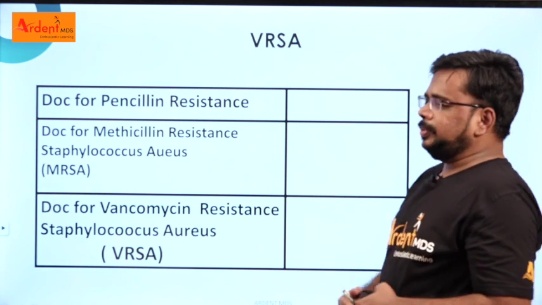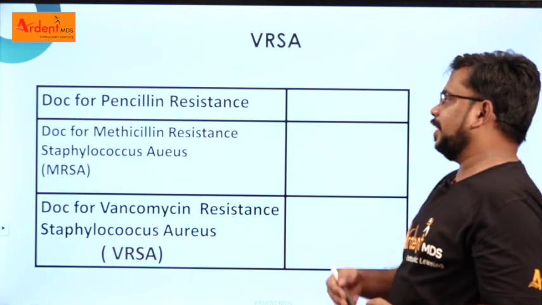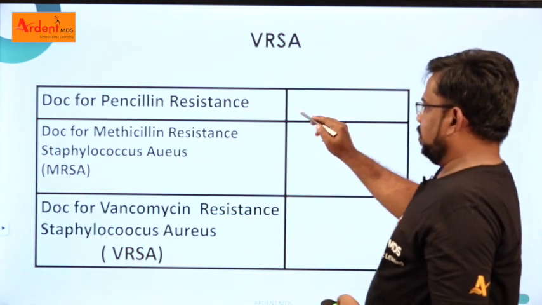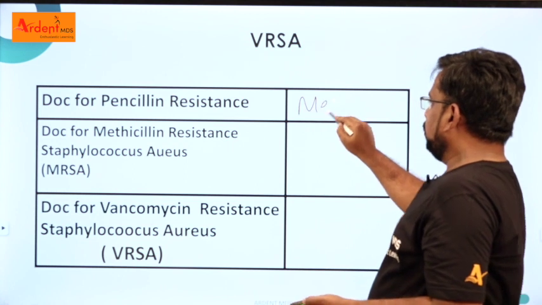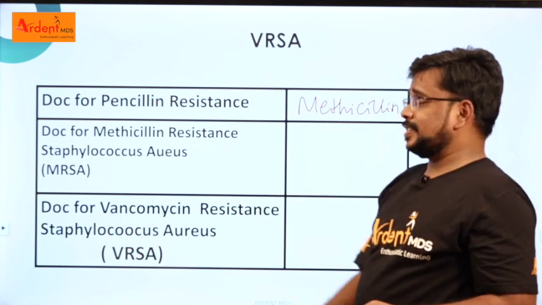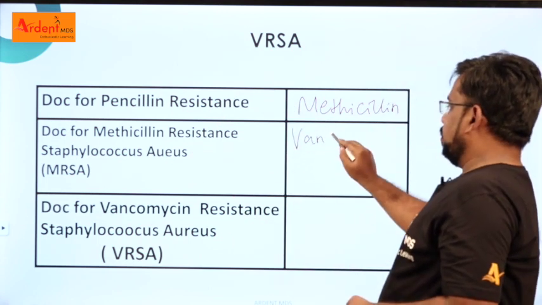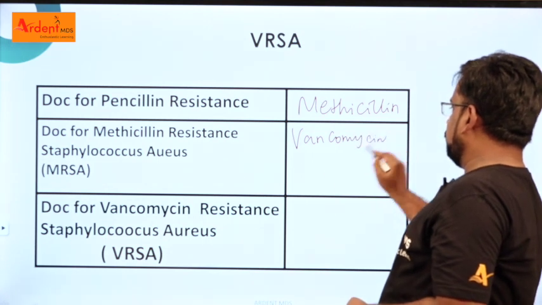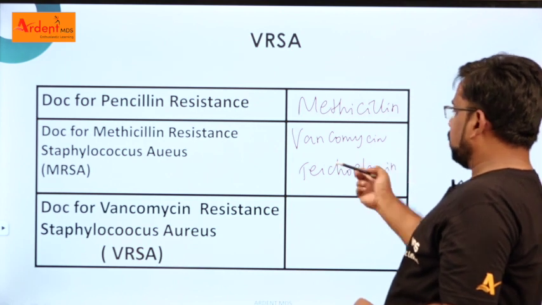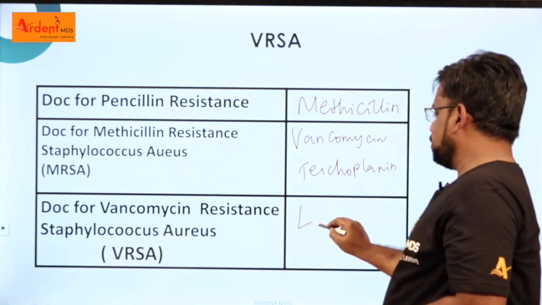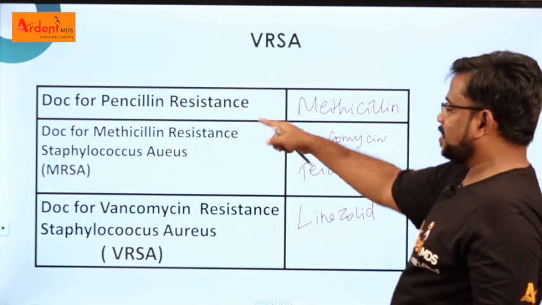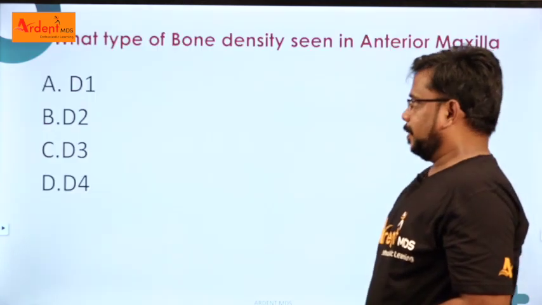Right. Now coming to the probable multiple choice question, you may get it in the next exam. Drug of choice for penicillin resistant Staphylococcus aureus. Can you tell? Yes, now tell me. Methicillin. Drug of choice for methicillin resistant Staphylococcus aureus: vancomycin, teicoplanin. And drug of choice for vancomycin resistant Staphylococcus aureus, linezolid. They may even ask you the resistance mechanism of penicillin, methicillin, all these things in your exam.